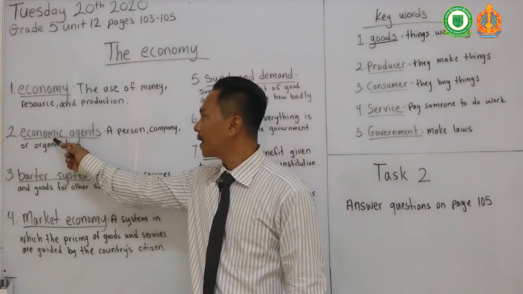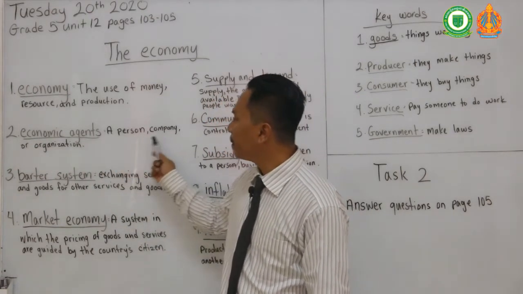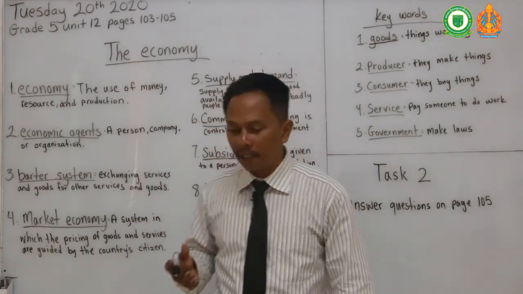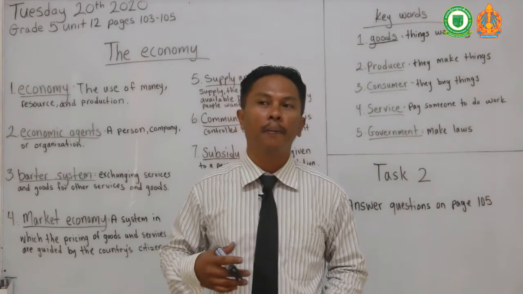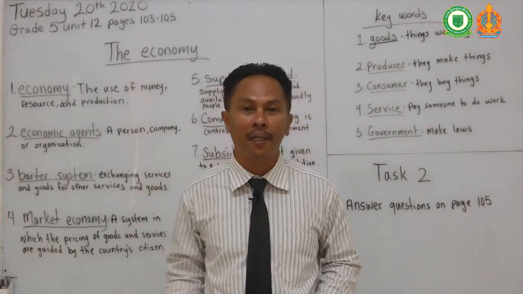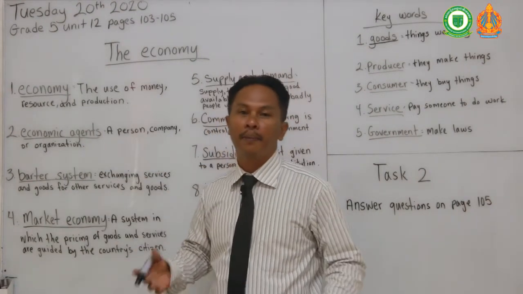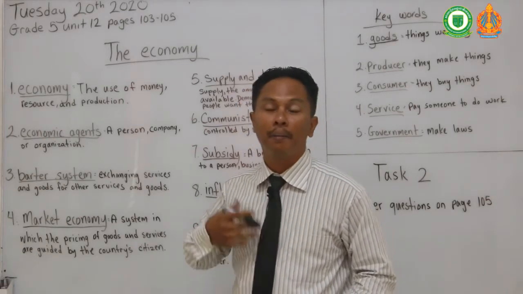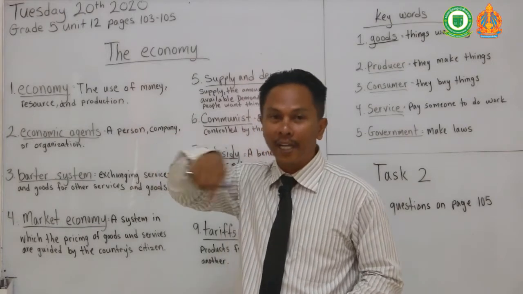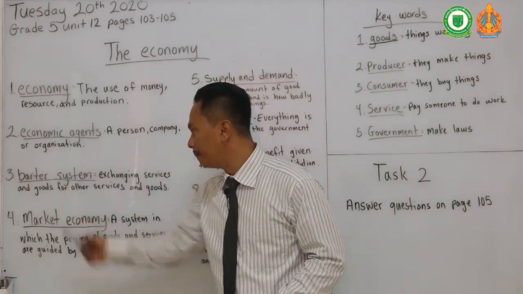Number 2, economic agents, a person, company, or organization. So an economic agent is sort of like people that spend money that has influence on the economy, okay? So that's an economic agent. Like for example, I'm an economic agent because I'm a person that buys stuff that helps contribute to the cycle of the economy, okay?